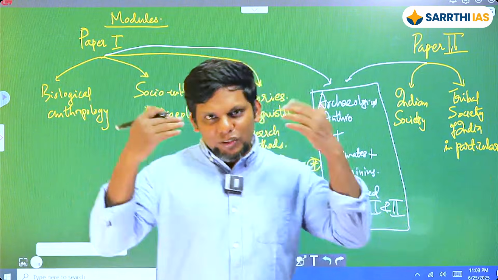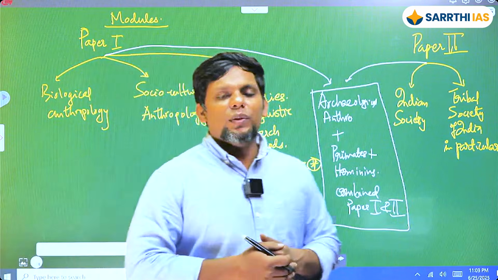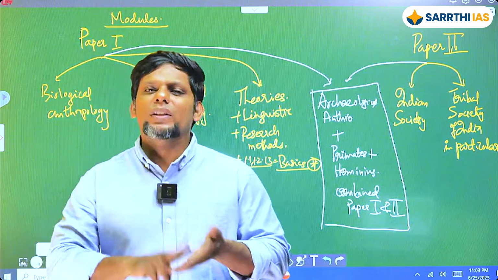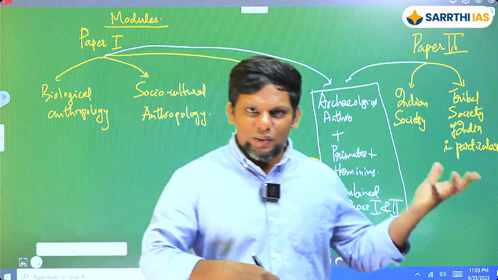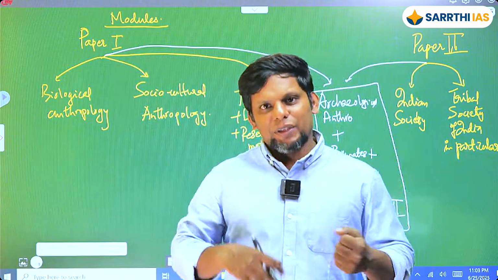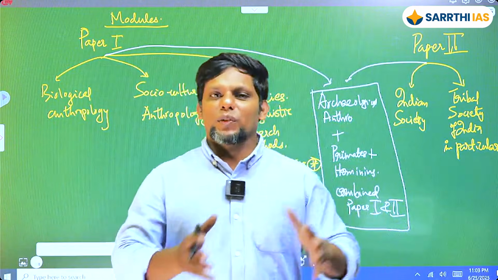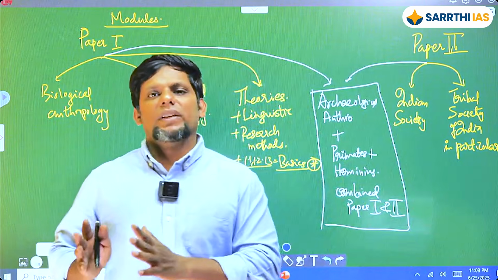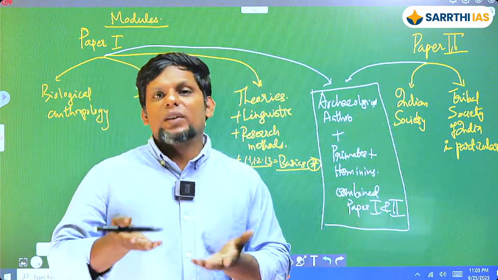At that time humans did not even look like this, right? If I may use the word human, right? So what happens there? You have the Paleolithic phase, you have the Mesolithic phase, you have the Neolithic phase. Neolithic is basically the onset of agriculture. Now you will have this lower Paleolithic, middle Paleolithic, upper Paleolithic, Mesolithic, Neolithic in your GS. You will have it in your world section in paper 1. At the same time, you'll have specific sites in India as well, right? So that is going to be both, and the features are going to be the same, right?